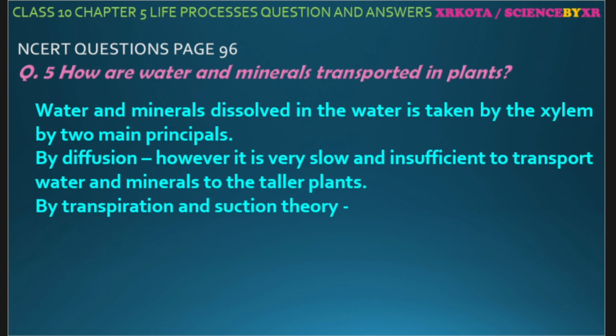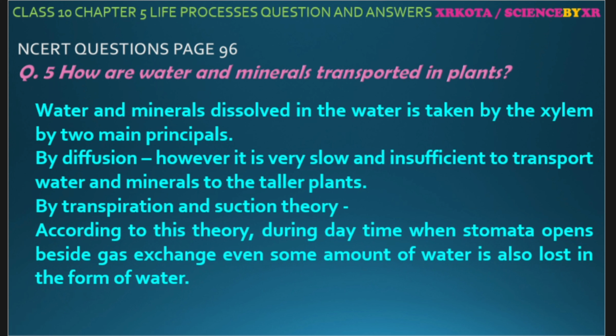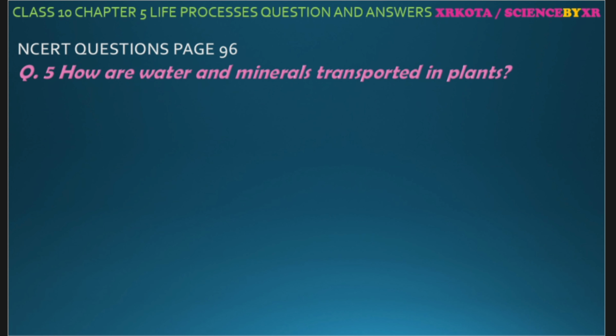Second is the transpiration suction theory. According to this theory, during daytime when the stomata open, besides gases some amount of water vapor is also lost. This is called transpiration. This loss of water is made up by water from the neighboring cells, and ultimately water is drawn from the xylem, and the xylem gets this water from the soil, and this is how water reaches each and every part of the plant body.